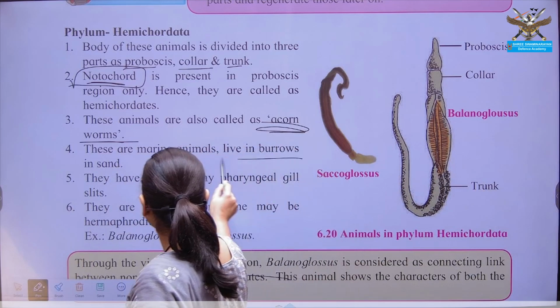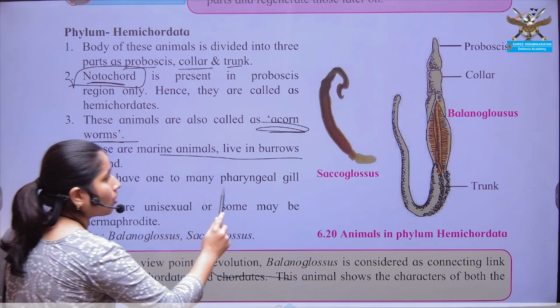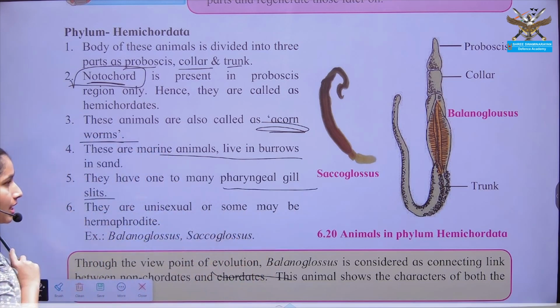These organisms are marine and mostly live in burrows. There is also the presence of pharyngeal gill slits for the purpose of respiration.